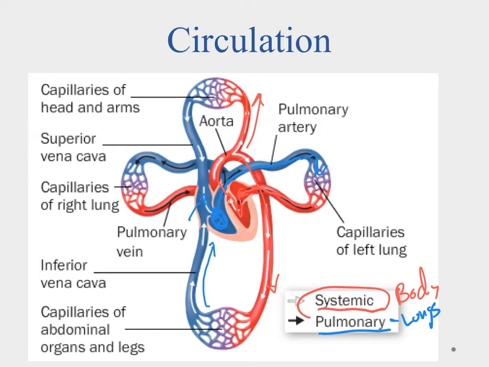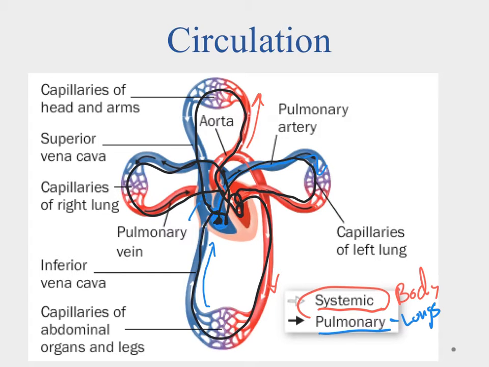And what it's going to do is, if we draw it here real quickly, take one blood molecule, we'll start it here in our right ventricle. We notice that that one's going to go to the lungs, come back into the left atria, to the left ventricle, out through the aorta, to the body, back into the right atria. The right ventricle goes back out to the lungs, comes back into the left side of the heart, back out, and it'll come back, and you can see this process, this cycle going all over again.